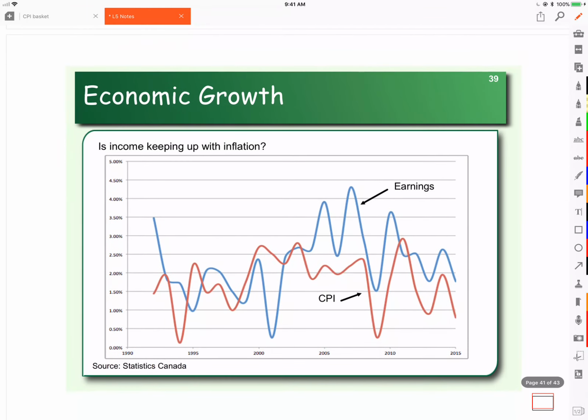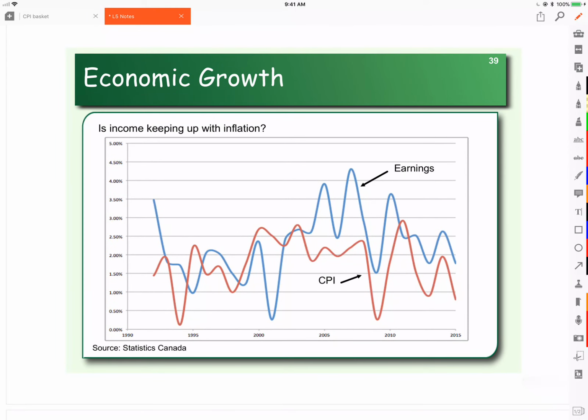Here you can see earnings of the average Canadian, and then in red you can see inflation. So there was a decade where our earnings were growing faster than inflation, and before that inflation seemed to be growing faster than our earnings. So it seems to be a bit of a leapfrog game here in Canada.